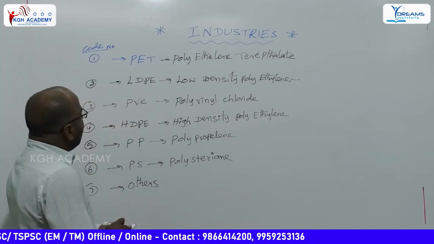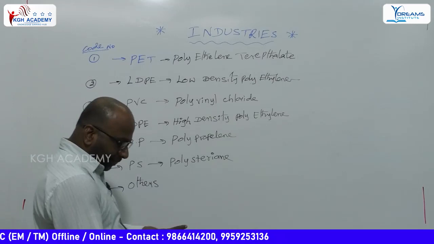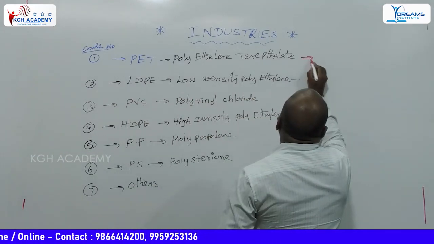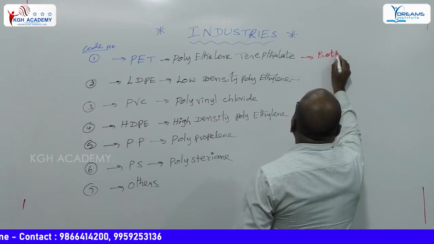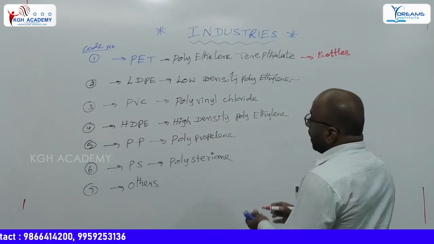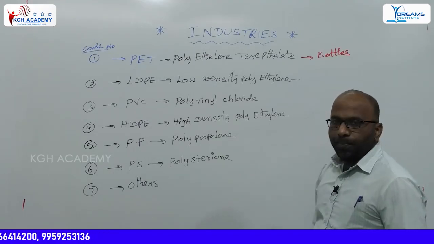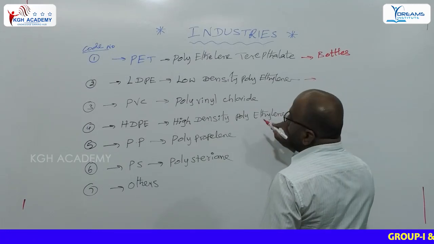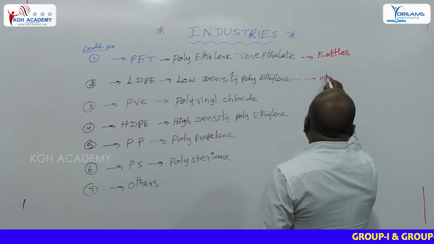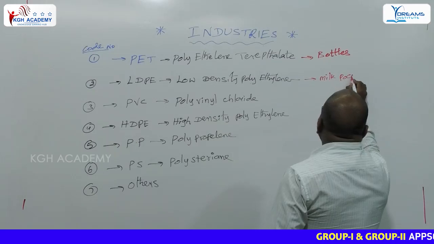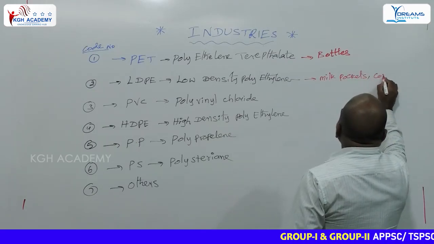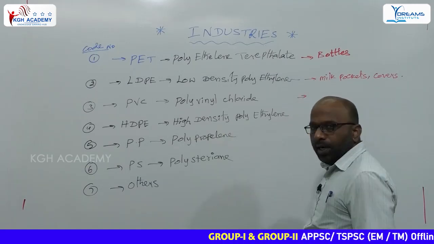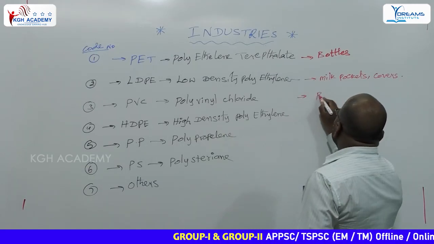Generally, PET, polyethylene terephthalate, is used in the preparation of water bottles. Second one, low density polyethylene, is used in milk pockets, covers, etc. PVC is generally used in pipes.